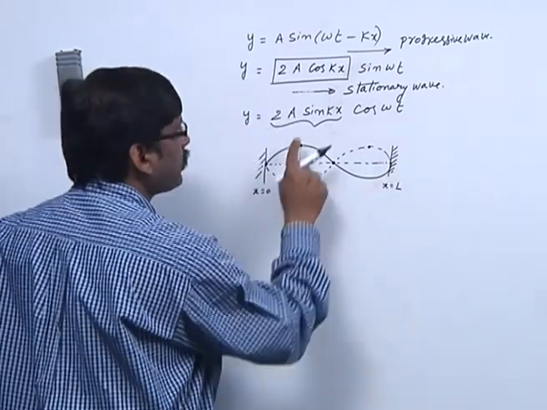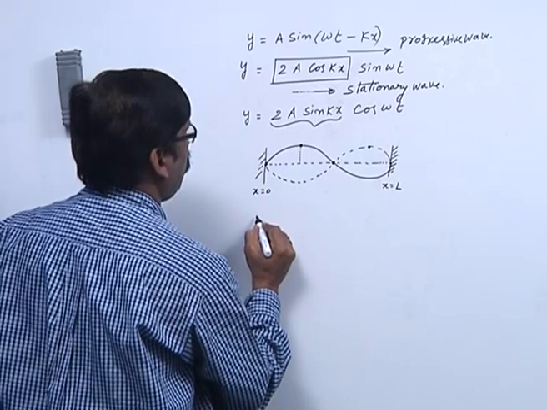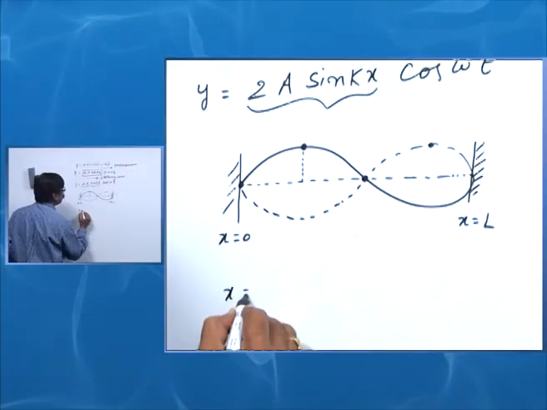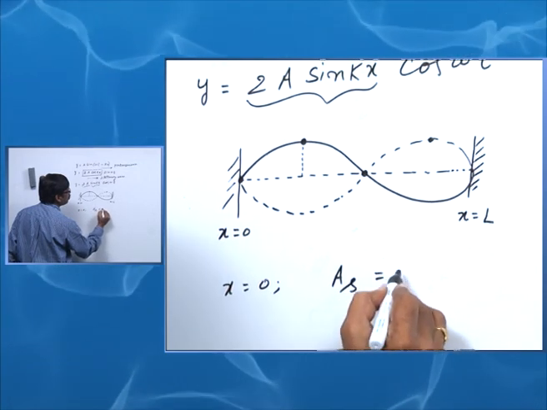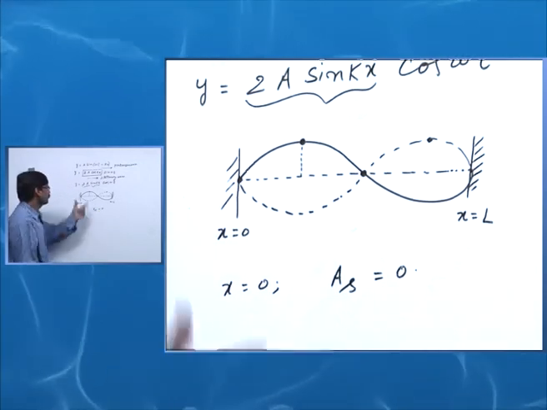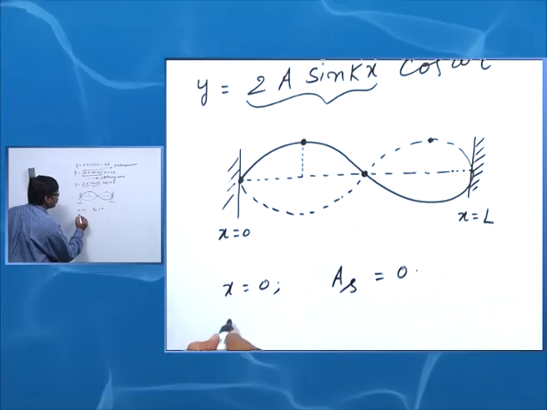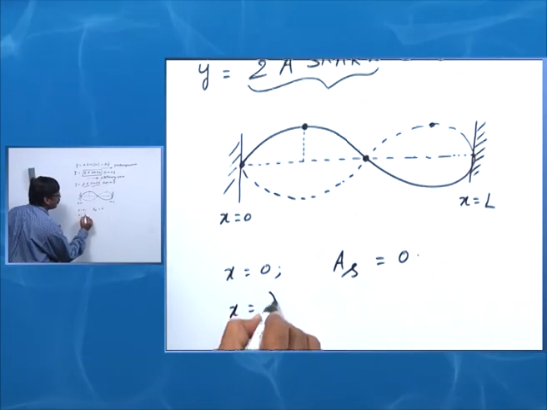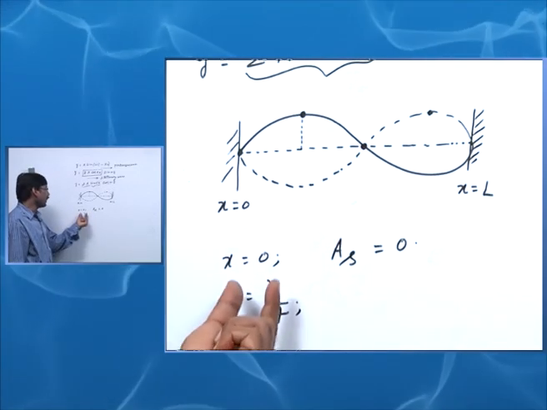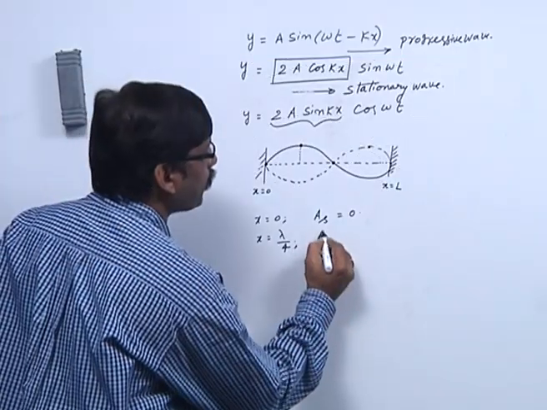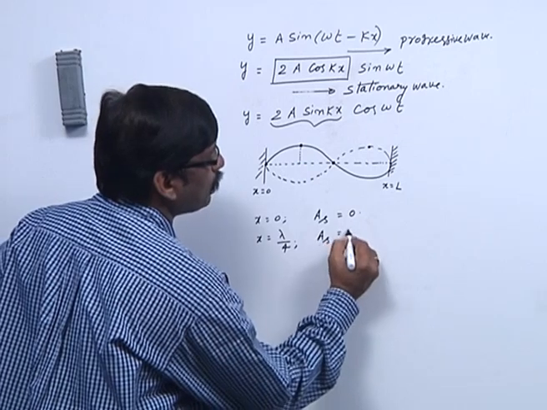Let us say when x is equal to 0, the amplitude of the stationary wave AS is 0. Let us say x is equal to lambda by 4, where lambda is the wavelength, the amplitude of the stationary wave is 2a.